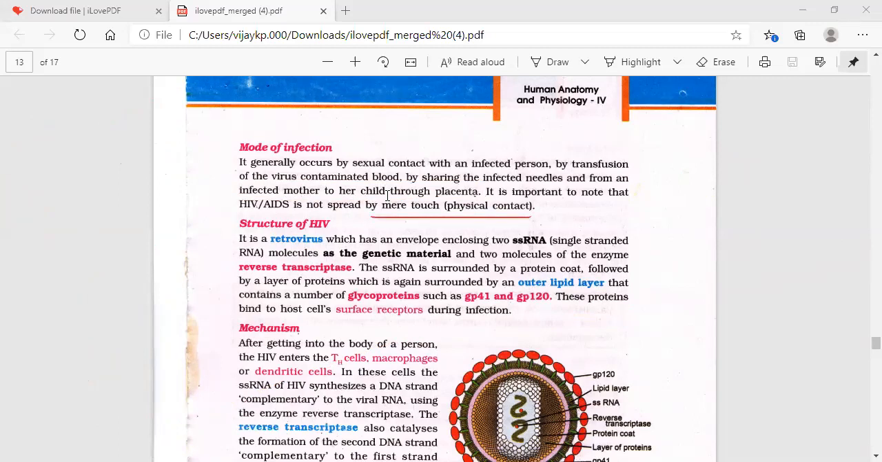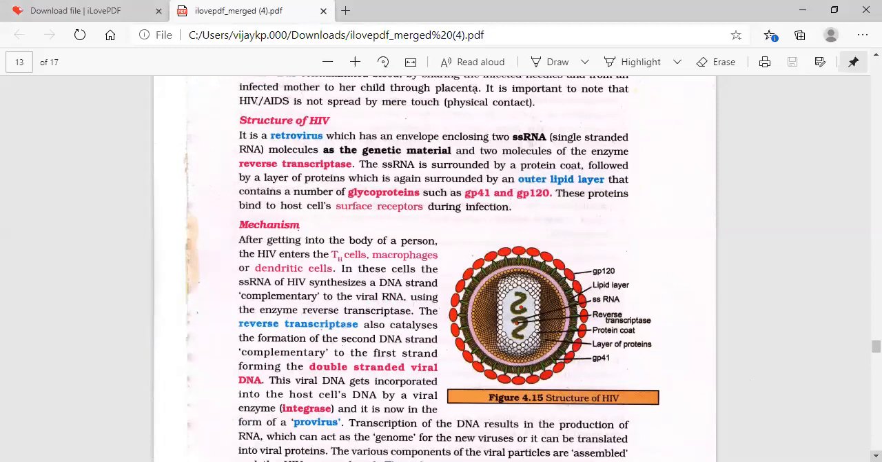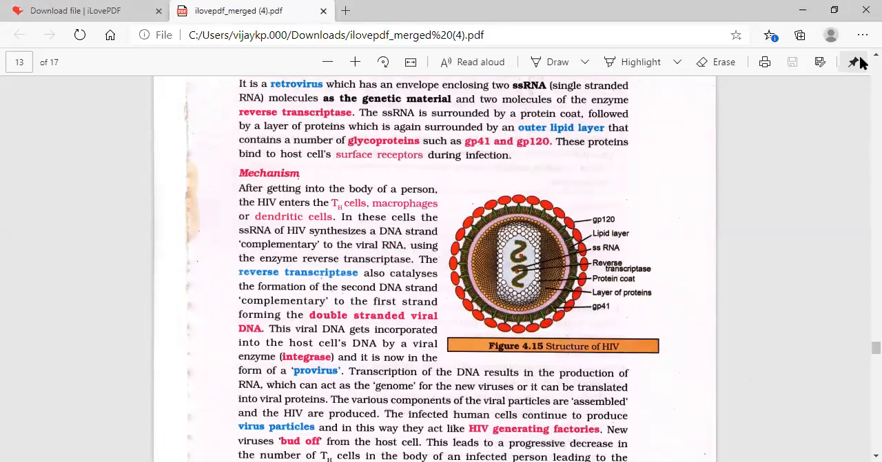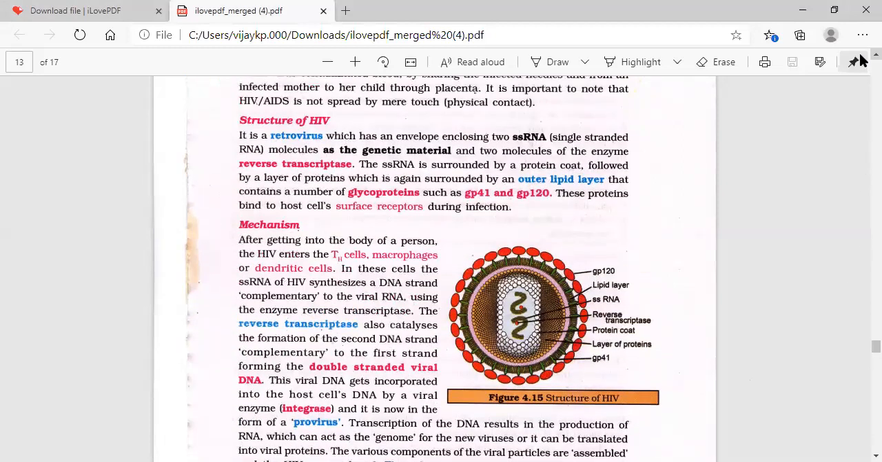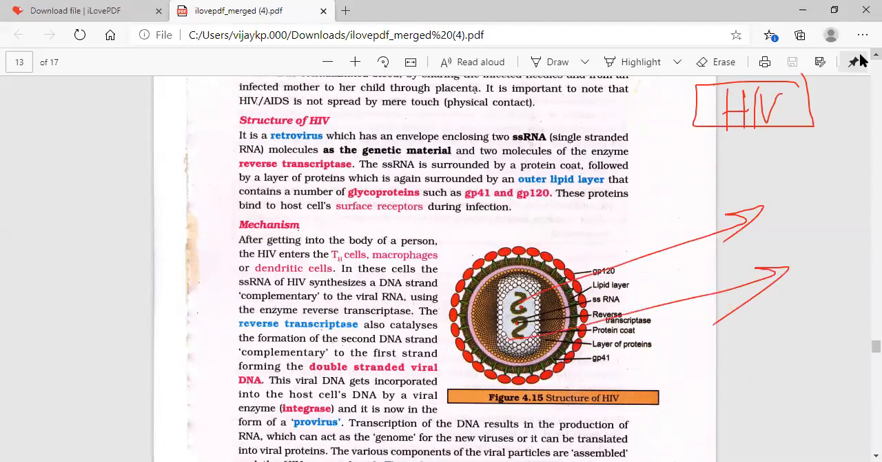So let's talk about the structure of HIV. A particular virus doesn't have a specific structure. Whatever structure we show for corona or HIV is only a hypothetical diagram in general. So HIV is a retrovirus. Remember, HIV is a retrovirus along with hepatitis B. Both are retroviruses, which have an envelope enclosing two single-stranded RNA.